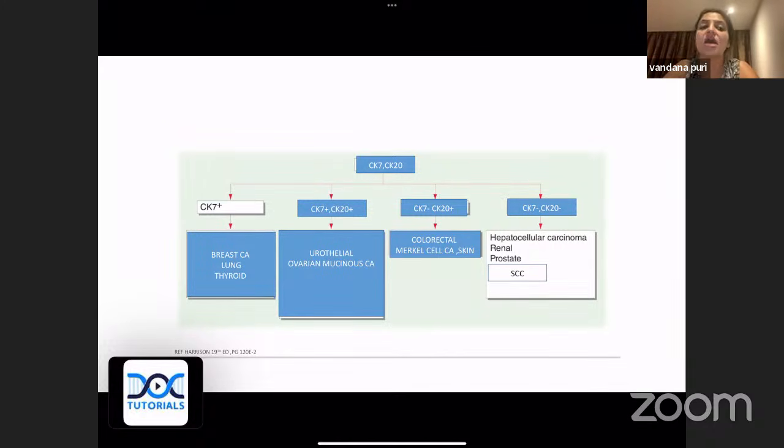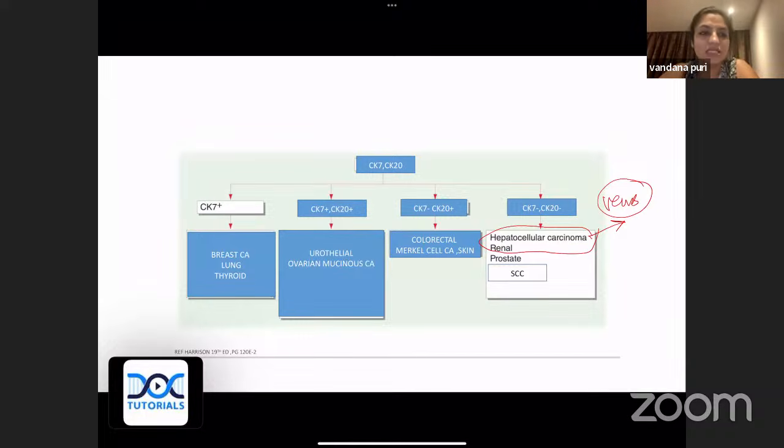Please remember that. And both negative are those cancers that betray everyone. They are the betrayal cancers, because hepatocellular and renal cancers are carcinomas. Every carcinoma has a rule that it will spread through lymphatics, but these are two betrayal cancers. Why are they called betrayal cancers? Because they spread by veins. Hepatocellular carcinoma and renal cell carcinoma prefer spreading by veins, so they don't follow the rule of carcinoma. They are CK7 and CK20 negative. Apart from that, prostate and squamous cell carcinomas are also CK7 and CK20 negative.